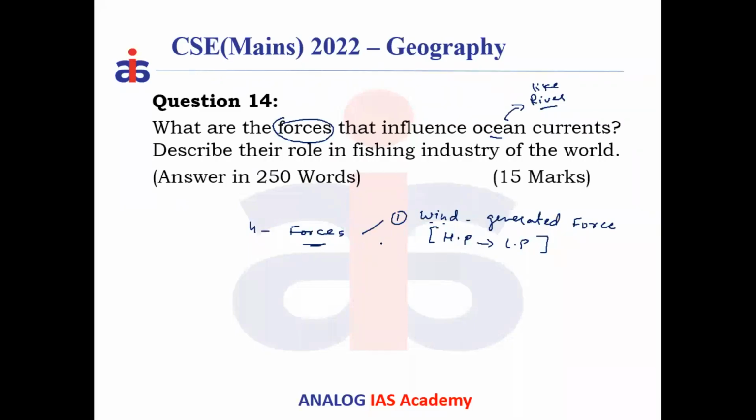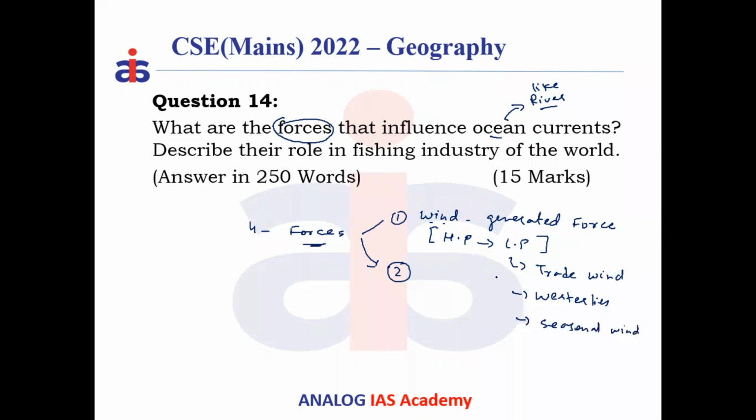The wind generated force, or even the westerlies, generate what? The west wind drives the circumantarctic current. You can give this. Wind can deflect the currents, like westerlies shifting the currents from west to east. So the wind generated force is very important here, the major reason for the formation of oceanic currents. Wind is the most important reason. So, the role of trade winds and westerlies in the formation and diversion of oceanic currents. And some winds change their directions, like seasonal monsoonal winds.